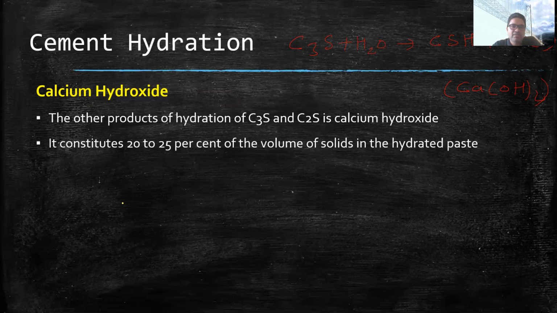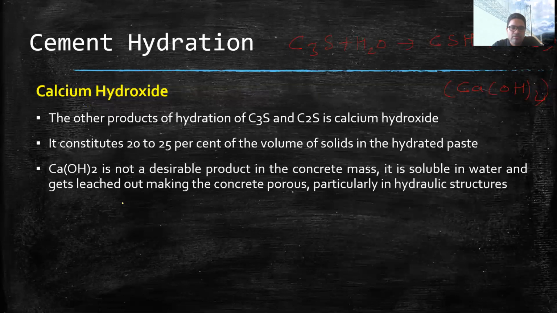It mainly constitutes 20 to 25% of the volume of solids in the hydrated paste. CSH is about 60%, and 20 to 25% of the volume is calcium hydroxide. Calcium hydroxide is not a desirable product in the concrete mass.